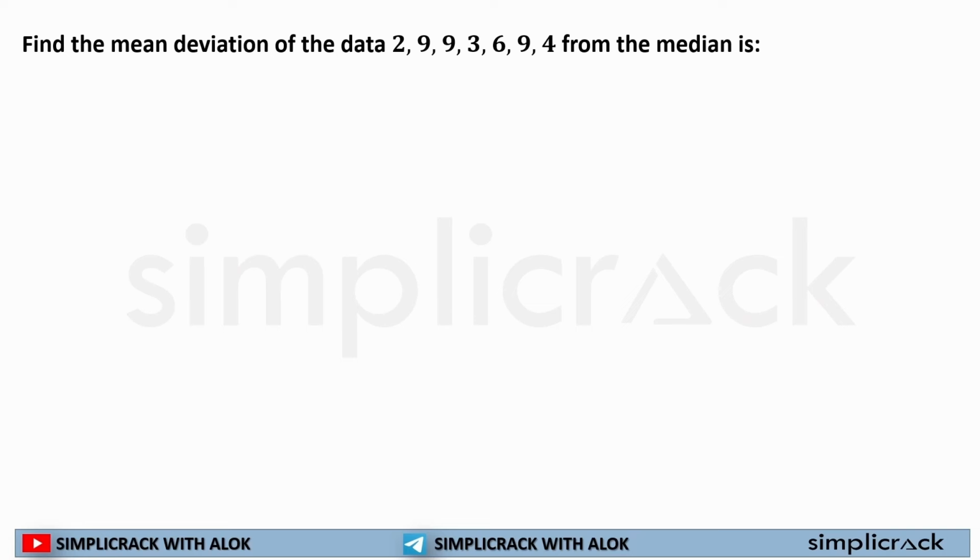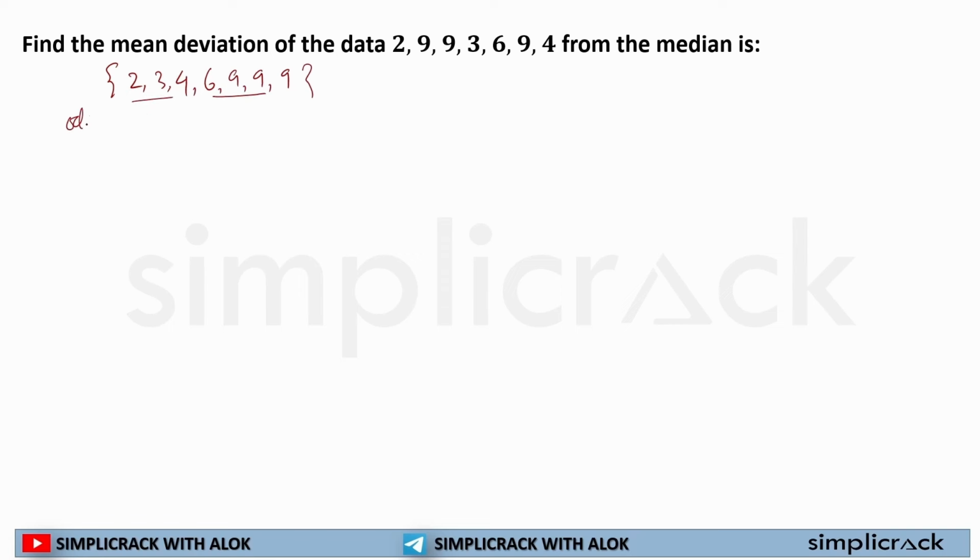The next question. Here it is asked, mean deviation of the data from the median. So you will be calculating the median. But whenever we have to calculate the median, the first thing we should do is arrange the given data. So we'll be arranging the given data: 2, 3, 4, then 6, then 9, 9, 9. Now in this given set of data, how many observations are there? 7.